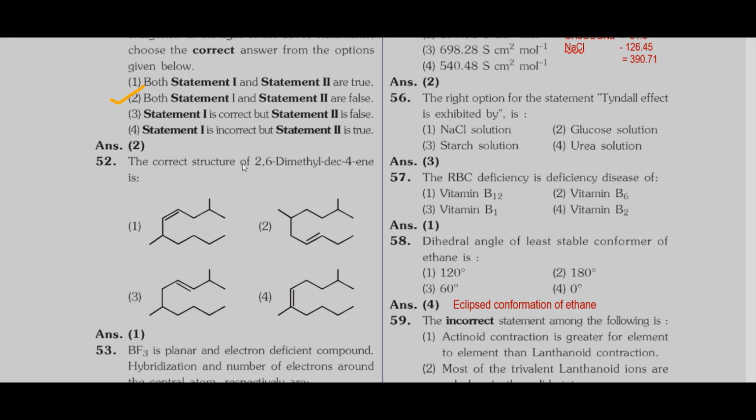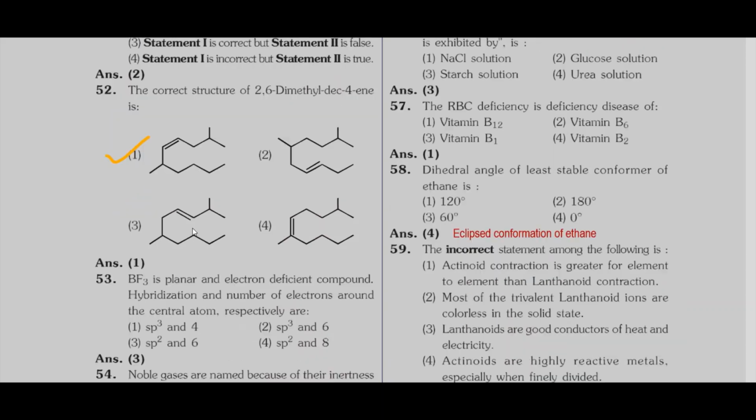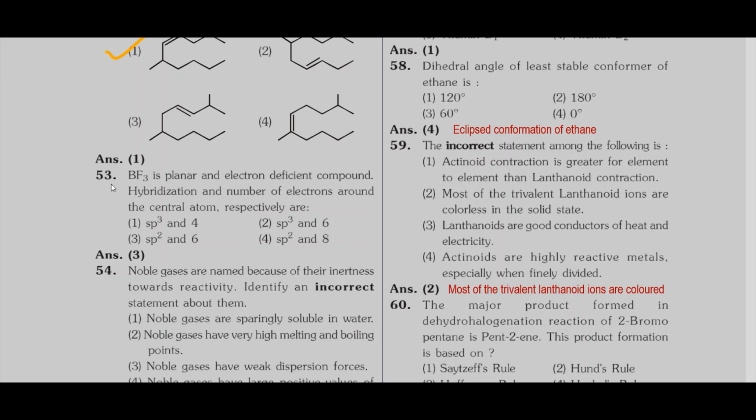The correct structure of 2,6-dimethyloct-4-ene is asked. When you go through the 4 options, you find that option 1 is correct. Then question 53. BF3 is a planar and electron deficient compound.